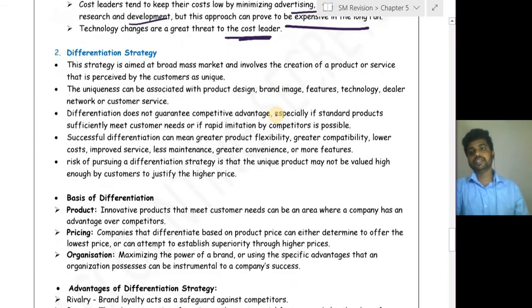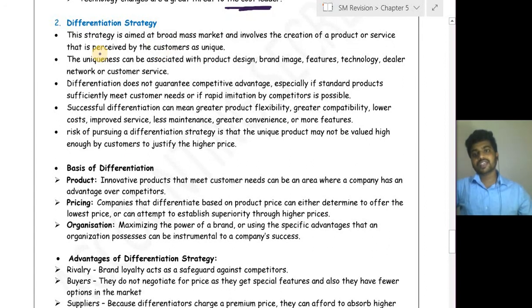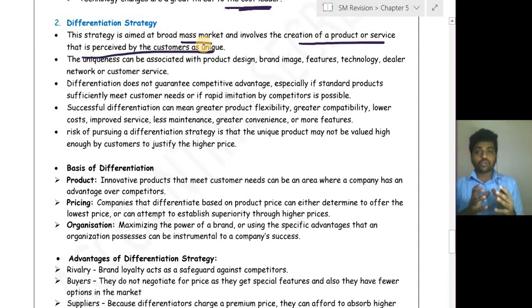Okay, next is the differentiation strategy. This strategy is aimed at a broad mass market and involves the creation of a product or service that is perceived by the customer as unique. So with differentiation, what are you going to do? You are making your product unique when you compare to your competitors.